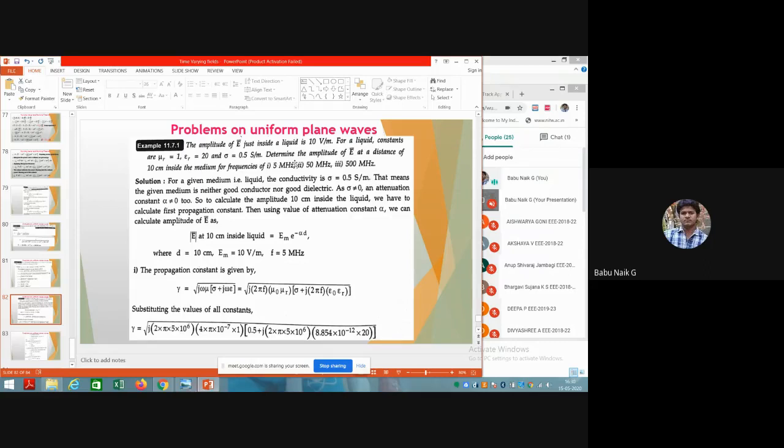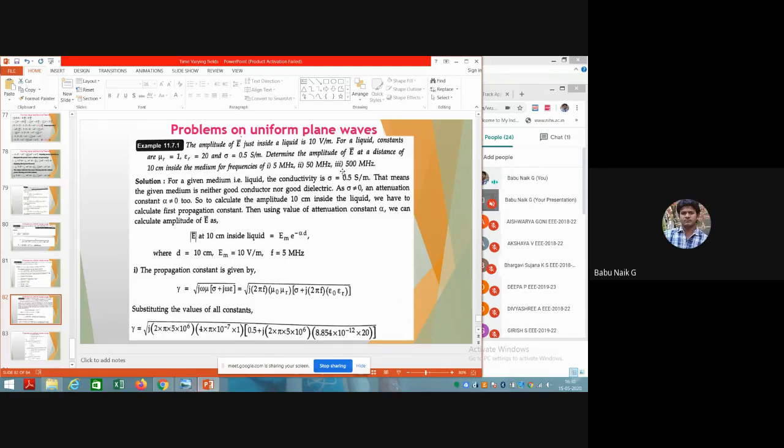Now, having those values, determine the amplitude of the electric field at a distance of 10 centimeter inside the medium for frequencies of 5 megahertz, 50 megahertz, and 100 megahertz. They have given different frequencies here.